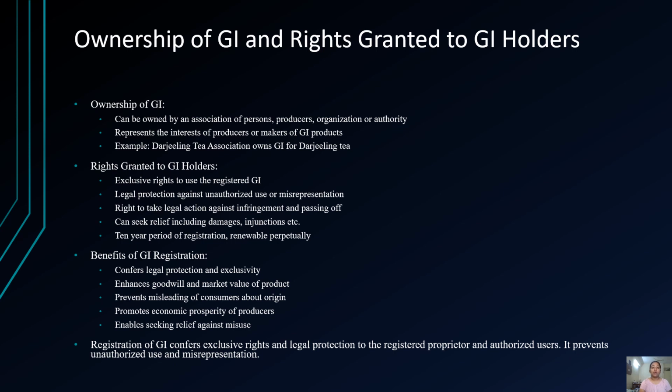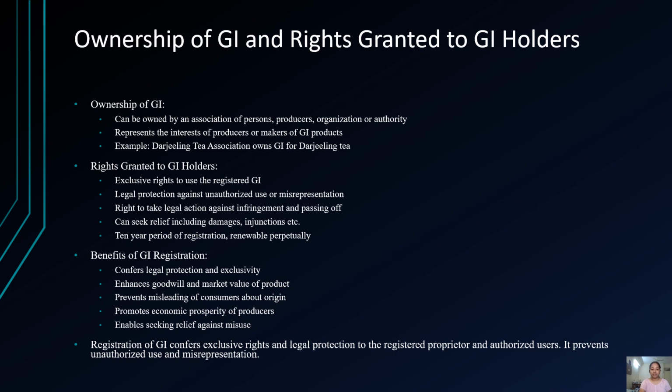The legal framework and ownership of GI, and rights granted to GI holders. GI can be owned by any association of persons, producers, organization or authority representing the interest of producers or makers of GI products. Example: the Darjeeling Tea Association owns the GI for Darjeeling tea. Rights granted to geographical indication holders: exclusive rights to use the registered GI, legal protection against unauthorized use or misrepresentation, the right to take legal action against infringement and passing off, and the ability to seek relief including damages, injunctions, etc. The registration period is 10 years, renewable perpetually.